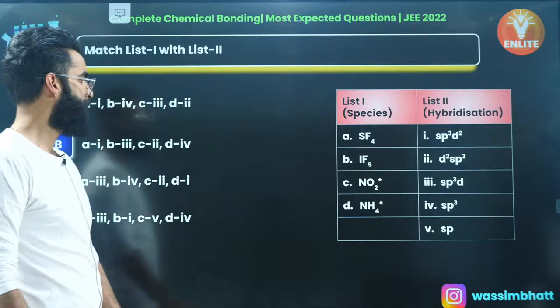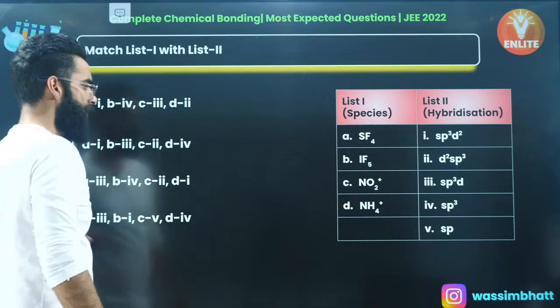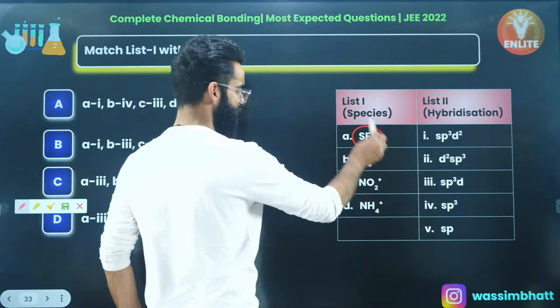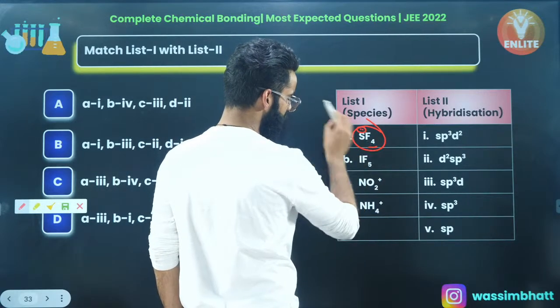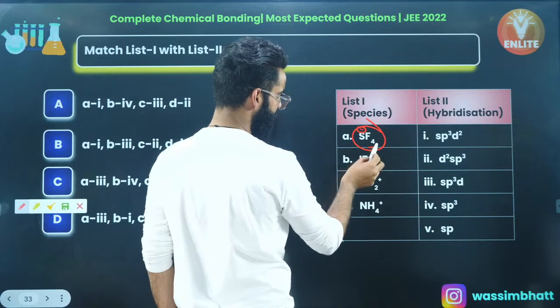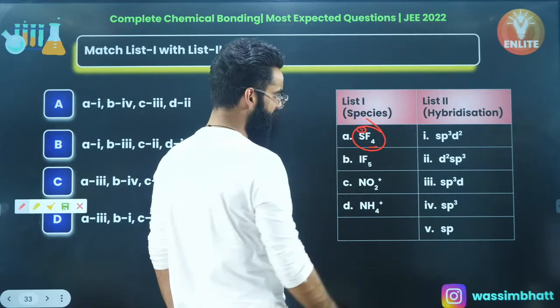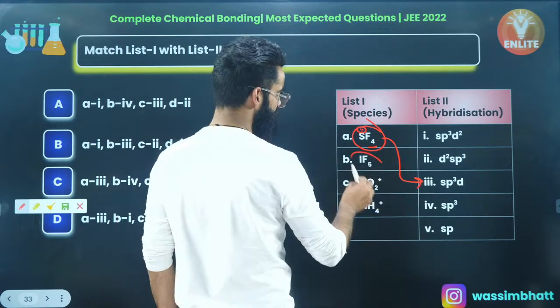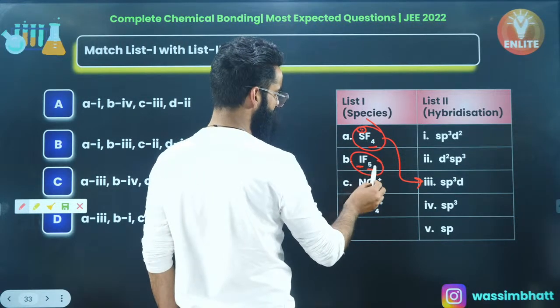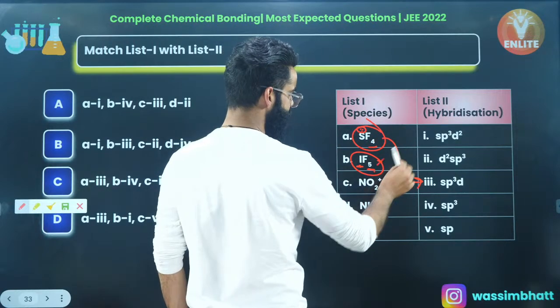Anyways, moving on. Match list 1 with list 2. What is list 1 saying? SF4. People, 4 sigma bonds, 1 lone pair. So 4 plus 1, 5. 5 means sp3d, right? I have 5 sigma bonds, 1 lone pair on iodine. 5 plus 1, 6. sp3d2, right?